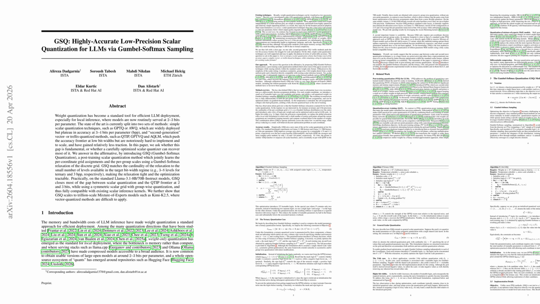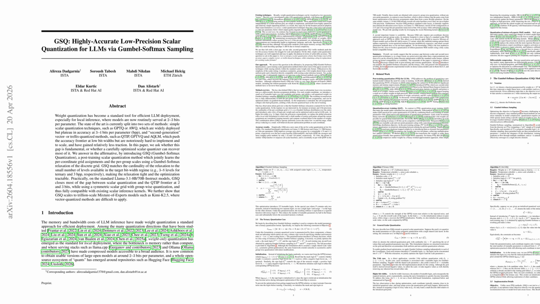At 3 bits, it matches or exceeds all scalar baselines and is essentially tied with QTIP on 70B. Ternary GSQ already beats higher-bit scalar baselines on 8B. With Humming kernels on NVIDIA L40S, 2-bit GSQ reaches 6.2 times throughput over BF16, and mixed 2-bit configurations deliver 5.46 times and 4.99 times speedups.